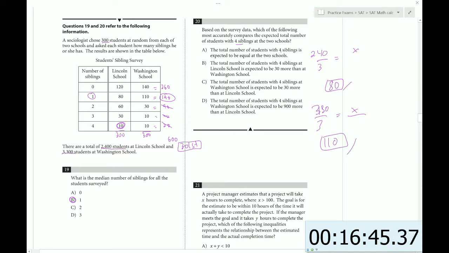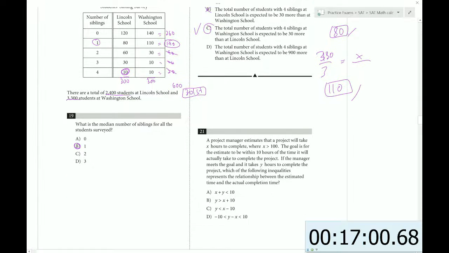So the total number of students with 4 siblings equal? No. The total number of students with 4 siblings at Lincoln School is expected to be 30 more? No, it's 30 less. At Washington School it is 30 more. Yeah, that's true. Okay. It's 80 versus 110.